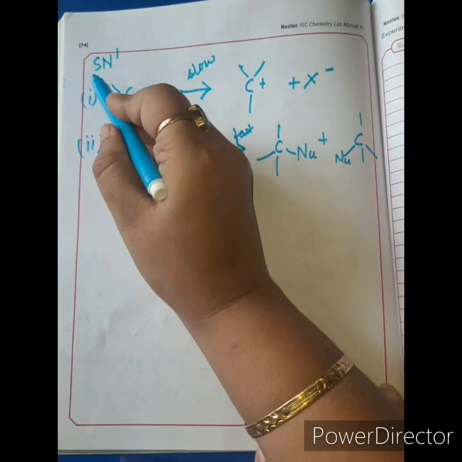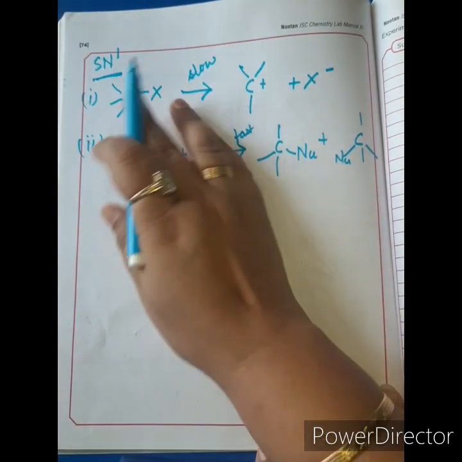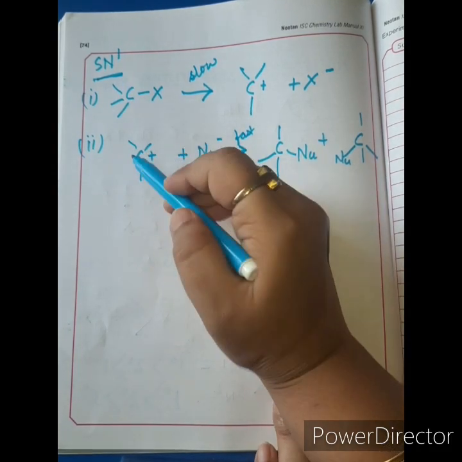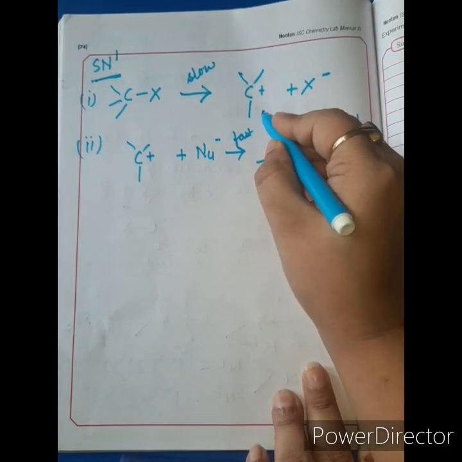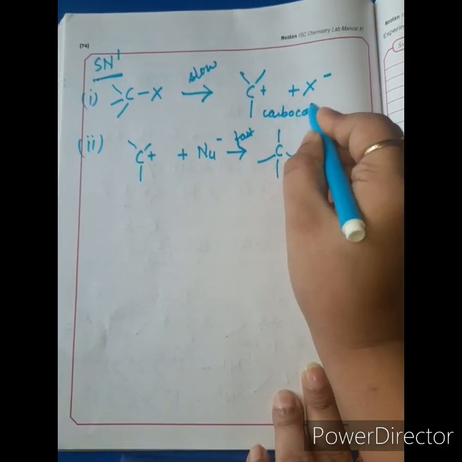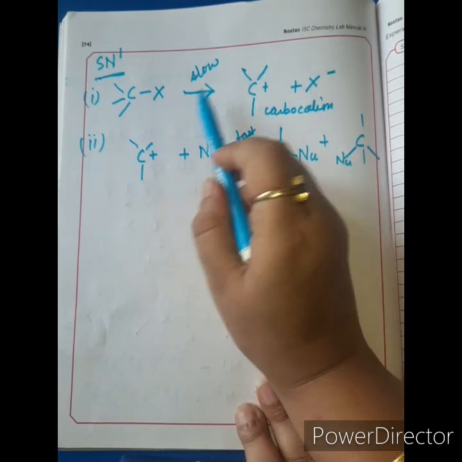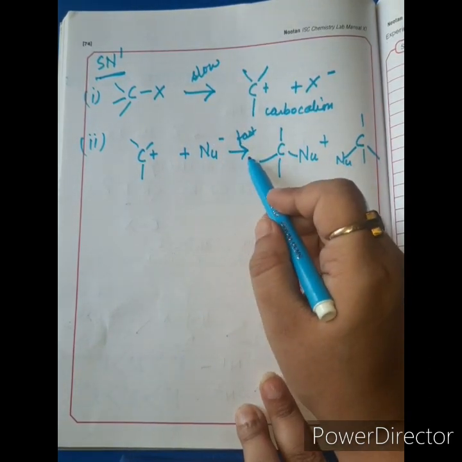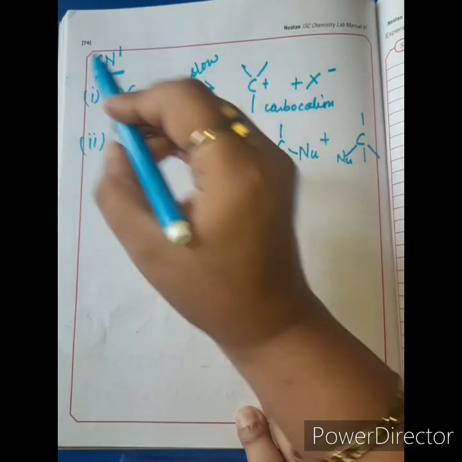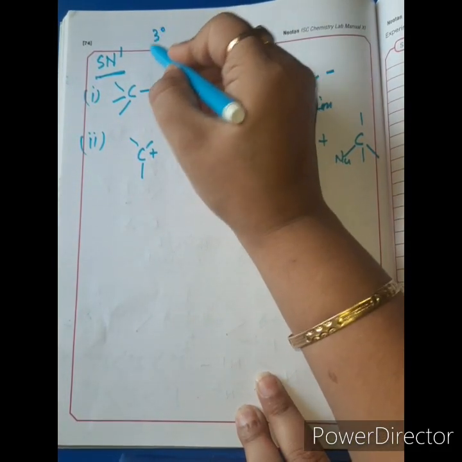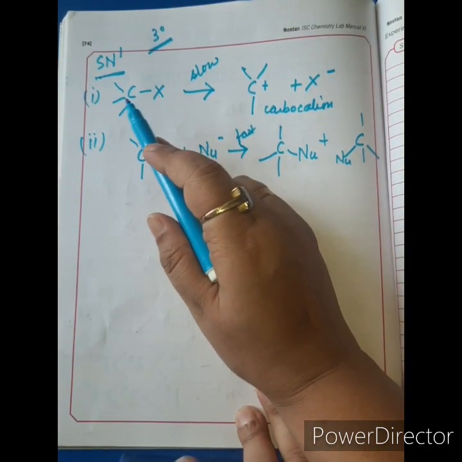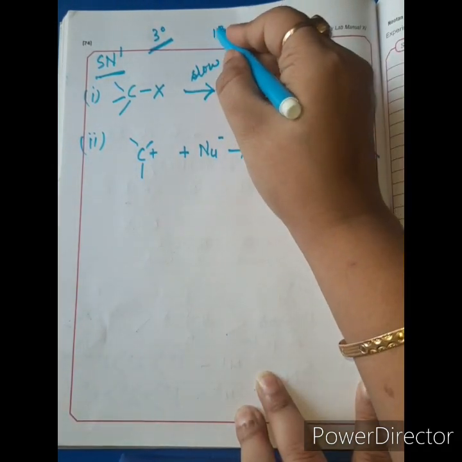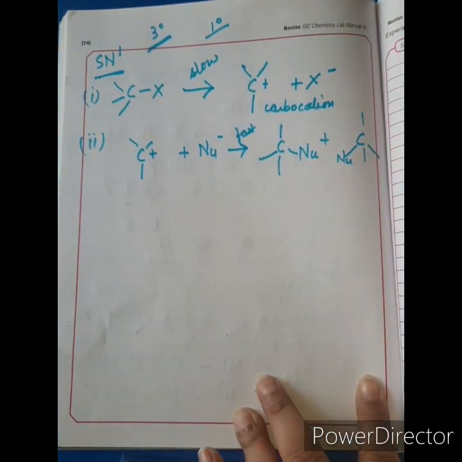First of all, I'll talk about the case of SN1 reaction. You know it very well that SN1 reaction takes place in 2 steps, and it takes place via formation of an intermediate, that is carbocation. So first step of which is slow and second step of which is fast. Now question comes, why 3 degree haloalkanes undergo SN1 mechanism quickly, and why 1 degree haloalkanes do not undergo this SN1 substitution reaction as quickly as 3 degree.